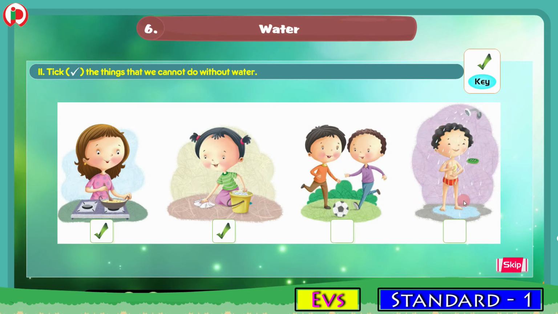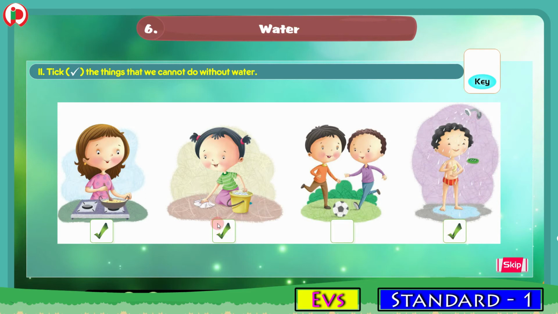And in this picture, a boy is taking a bath. So we need water to take a bath and clean ourselves. So this picture also needs water. So bathing cannot be done without water. So we will put a tick mark here for this fourth picture. We cannot bath without water. So we are putting a tick mark for this.